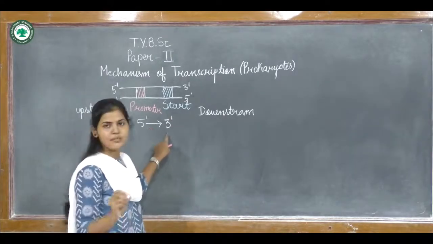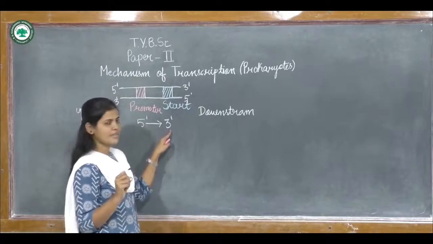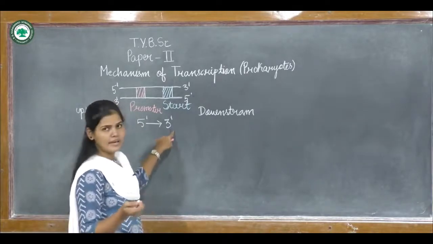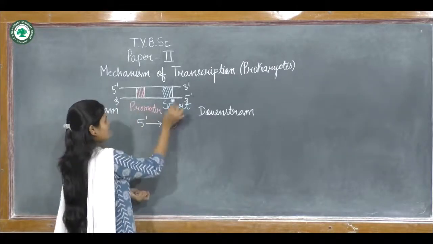So as the RNA which is synthesizing will be in 5' to 3' direction, the template strand, or we can say the sense strand which is coding for the RNA, will have the polarity 3' to